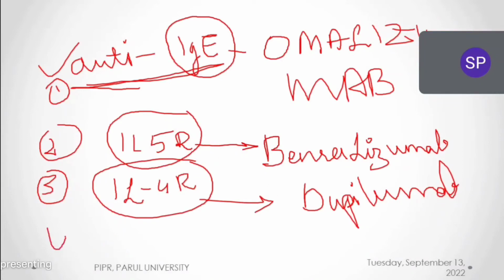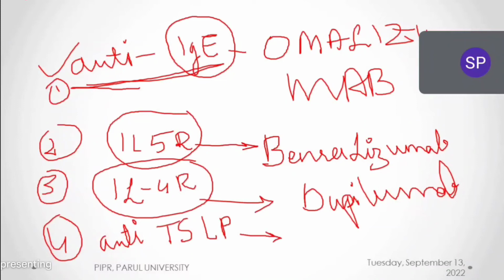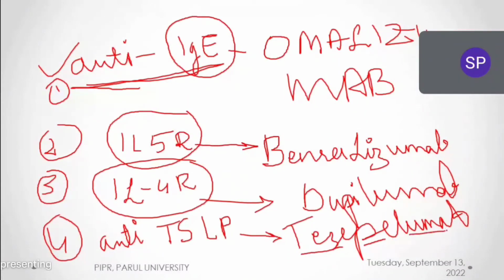And the fourth drug, we also have a very novel, new drug. It is not available in India right now. It is very important. Anti-TSLP. Actually TSLP, these are all immune response related mechanisms. All the mechanisms will be stopped by this drug. And the example of anti-TSLP is tezepelumab. Okay, so try to remember these 4 drugs.